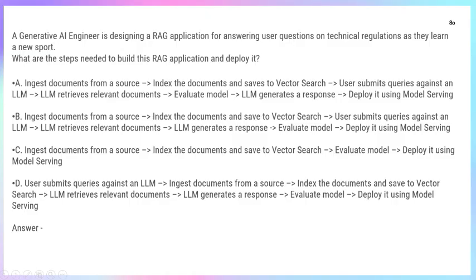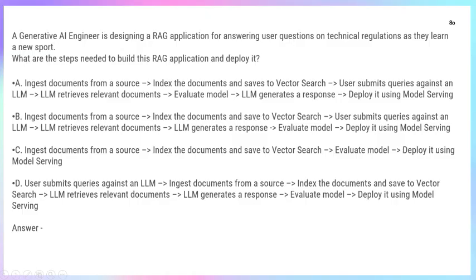The goal is a RAG pipeline. A RAG pipeline generally follows six steps. One is ingest documents, meaning collect the data from the source. Second is index and store as embeddings in a vector database.